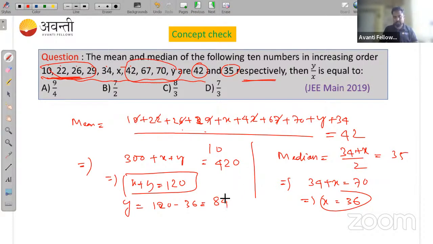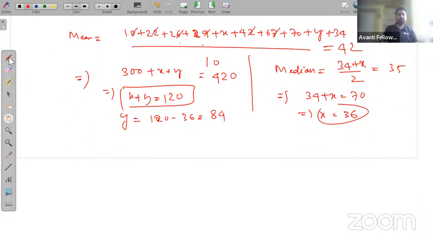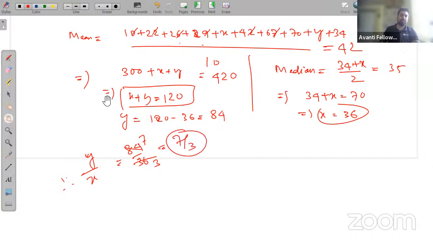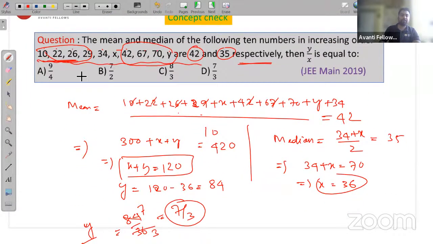So y upon x is equal to 84 upon 36. Simplifying, 12 sevens are 84 and 12 threes are 36, so the answer is 7 by 3. Easy, right? The answer is 7 by 3. Option D is the correct one. Clear? Option D is correct.